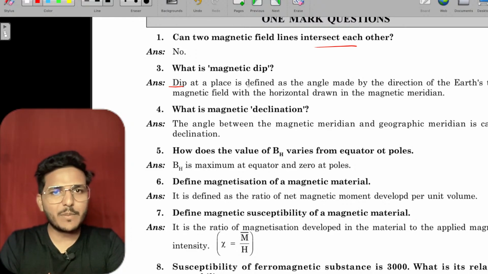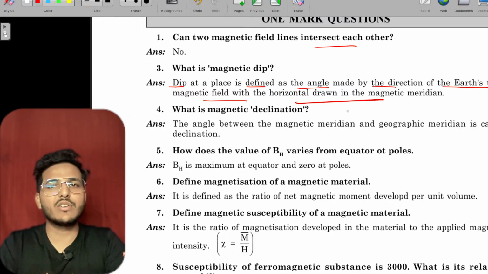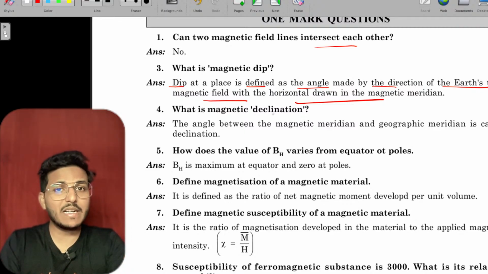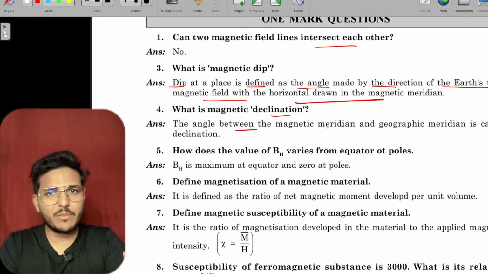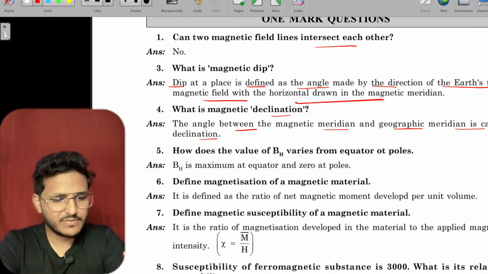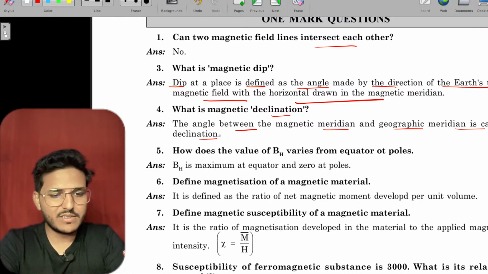What is magnetic dip? Dip at a place is defined as the angle made by the direction of Earth's total magnetic field with the horizontal, drawn in the magnetic meridian. Similarly, the angle between the magnetic meridian and the geographic meridian is called magnetic declination.